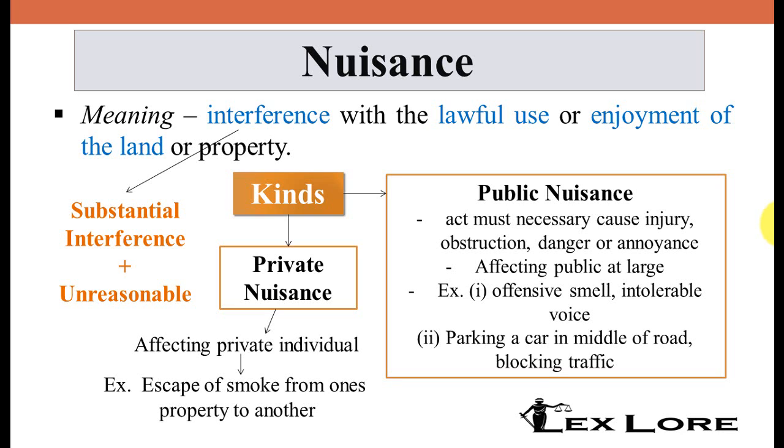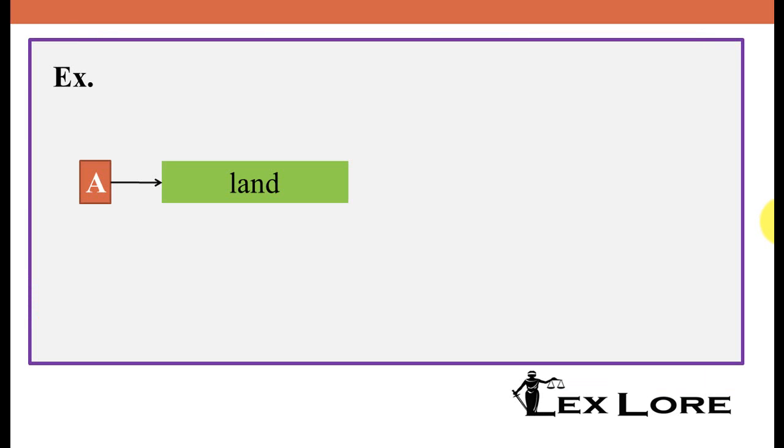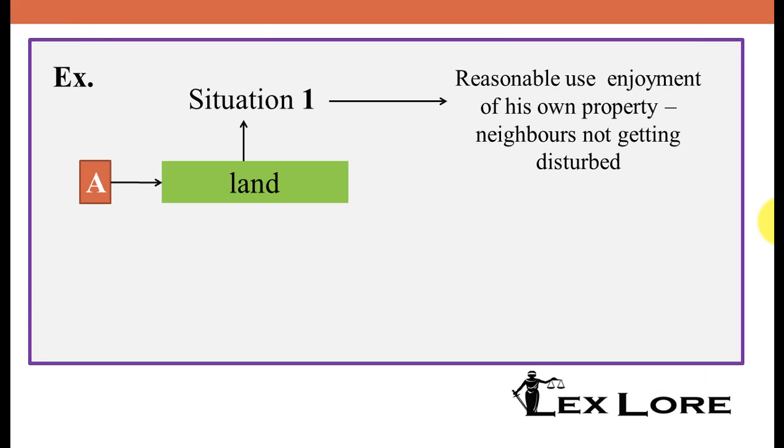The best example will be if someone is parking a car in the middle of the road, because of which the whole traffic is being blocked, then such an act is leading to public nuisance. Let us try some more examples. Suppose A has a land. Situation 1, A is making use of such land for his own enjoyment and the neighbors are not getting disturbed. So here there is no nuisance.